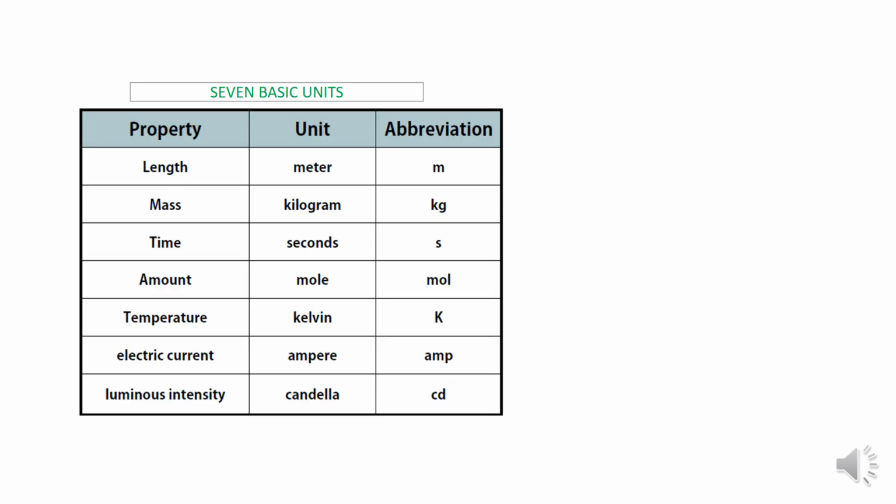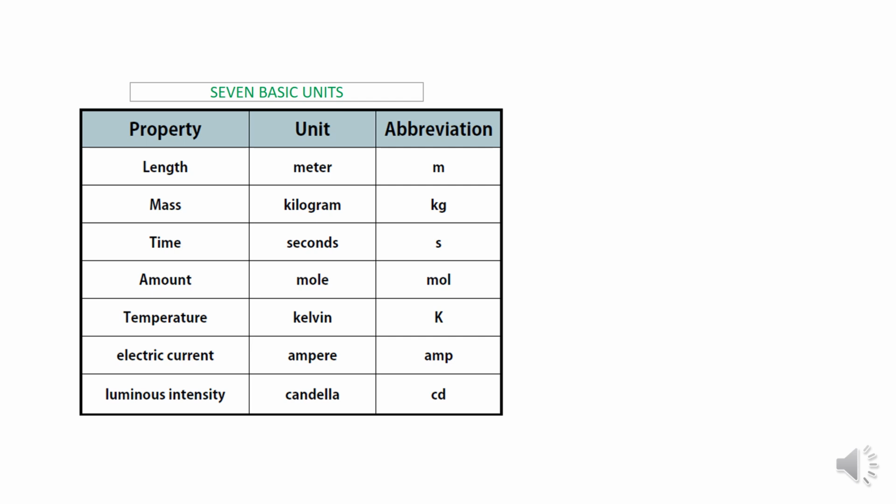These are the 7 basic units: length, measured in meter; mass, measured in kilogram; time, measured in second; amount of substance, measured in mole; temperature, measured in Kelvin; electric current in ampere; and luminous intensity in candela.